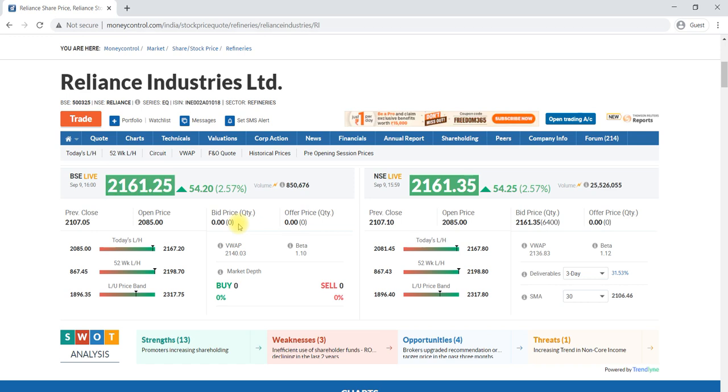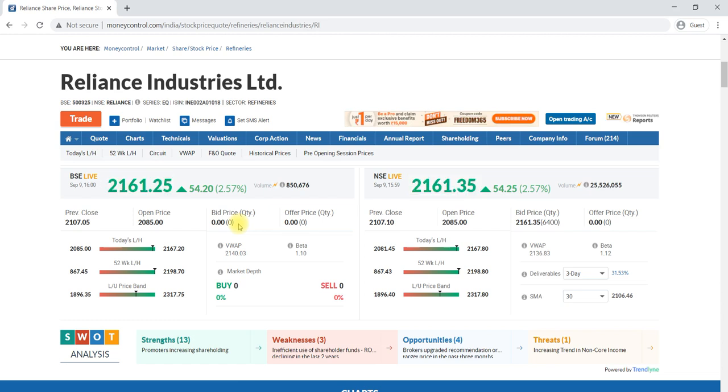When they think that the company is not doing well, the price of the share goes down. When they think that the company is doing well and they would like to have it in their portfolio, the price goes up. This buying and selling happens based on the demand and supply of the share in the market. This is about a share. It's clear. Otherwise, you can rewind the video once again and understand what exactly a share is.